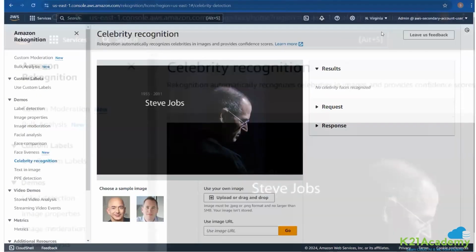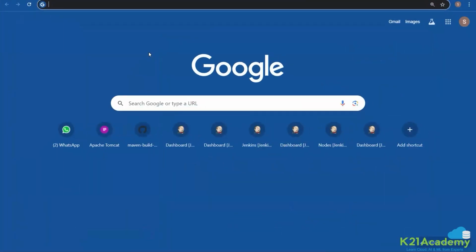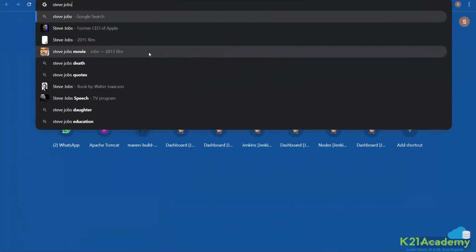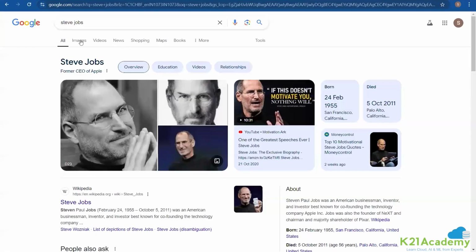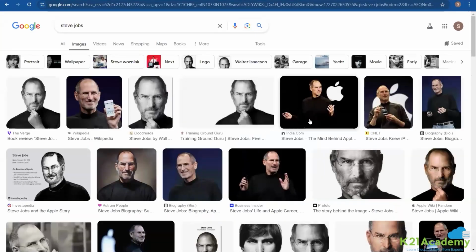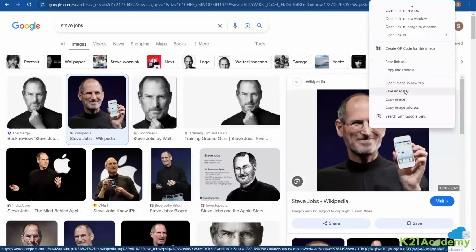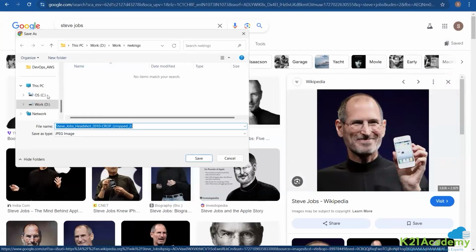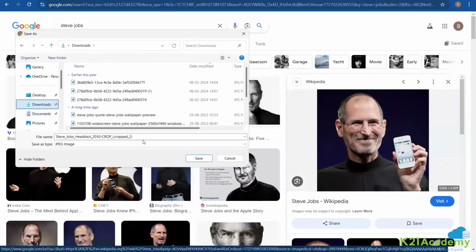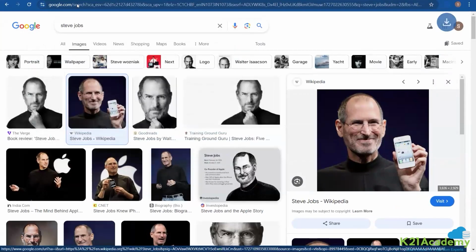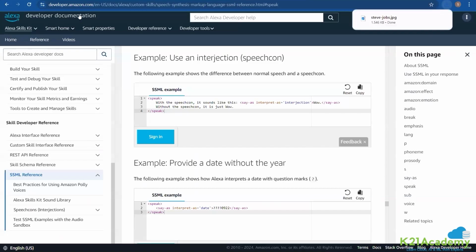Let's quickly do that, in fact. I'll just use Steve Jobs only, with the face being revealed. Let's download that over here. I'm not sure. Okay, let's save the image in my downloads. I'll call it Steve Jobs. Yeah, I'll save it. Let's see if it does work. Okay, now I'm hoping that it does.